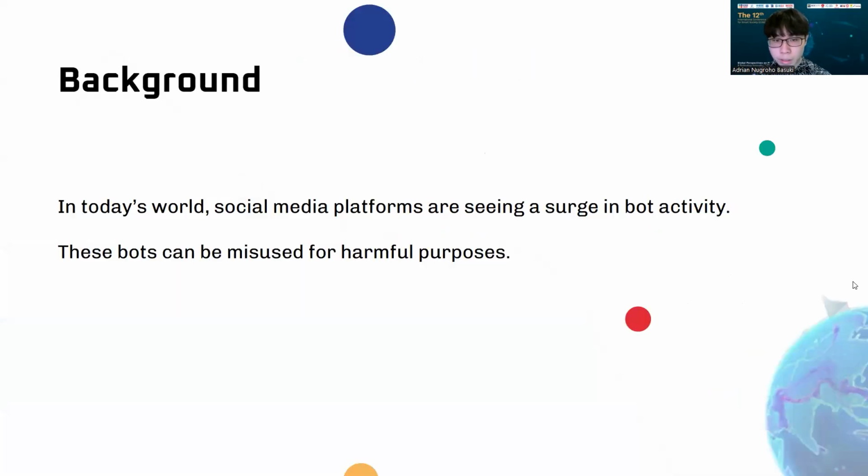So starting off with the background, in today's world, in every social media platform out there, there is a large amount of bot activity. Even though these bots could be used for positive purposes, they could also be misused for harmful purposes, such as spreading malicious links or misinformation.